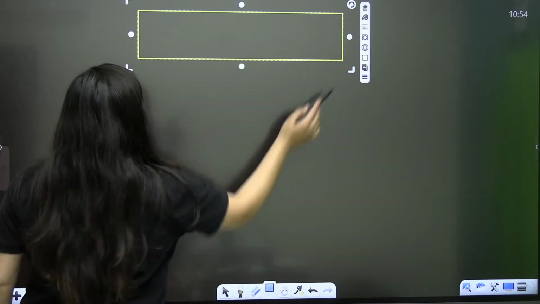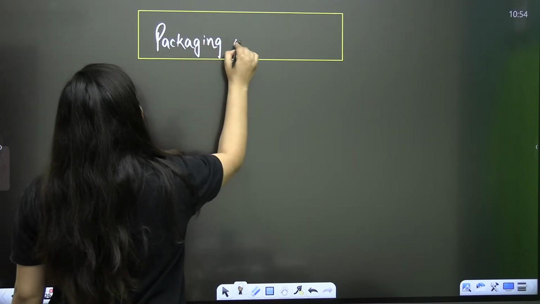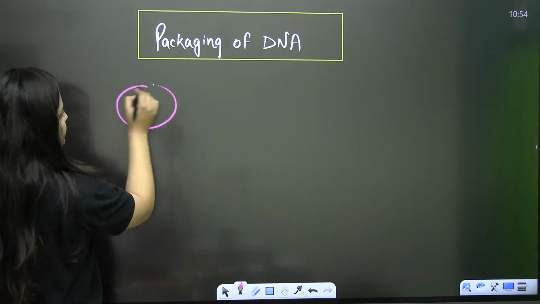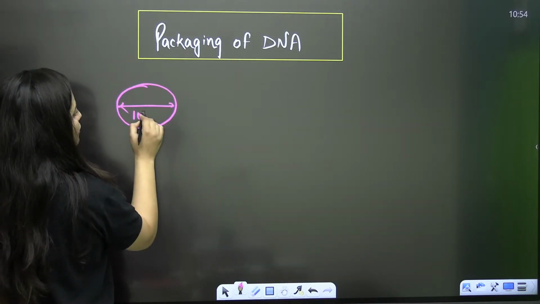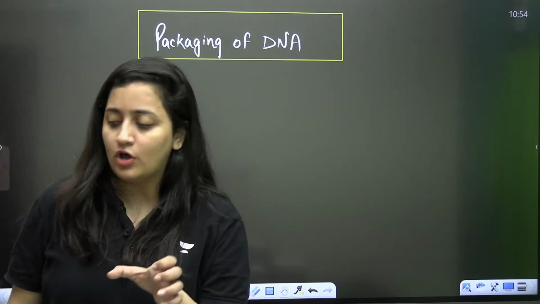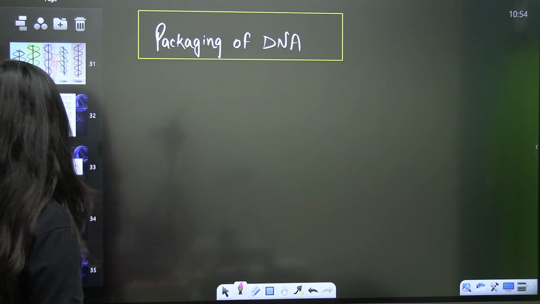The next topic that we need to start is packaging of the double helical model of DNA. If I talk about the size of the nucleus, it is very small, but the length of the DNA is too much. The size of the nucleus is small, but the length of the DNA is more, approximately 10 raised to power minus 6 meter.